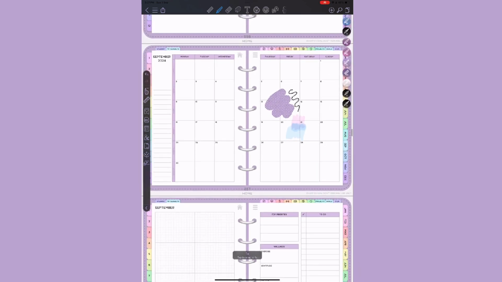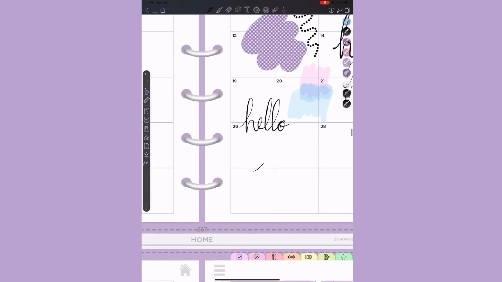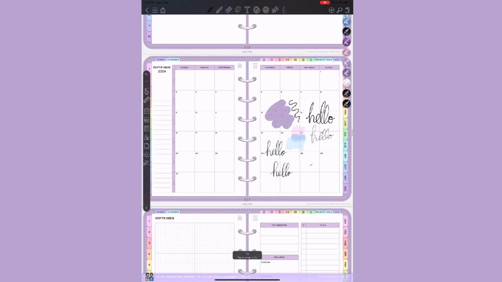Then you have your highlighters. And what I love about highlighters is when you layer them, it actually turns into such a pretty color. You can keep on layering it. It's like actual real highlighters. Then you have different pens. So I have the 3mm pen, I have the 1mm pen, and then I have the 2mm calligraphy pen, which actually looks really good, in my opinion. Like, look at that. That's so pretty. You can see that the downstrokes are thicker, like real life calligraphy, which I think is really neat.